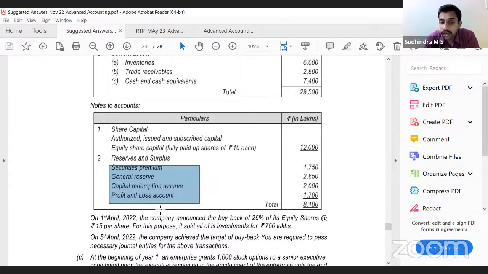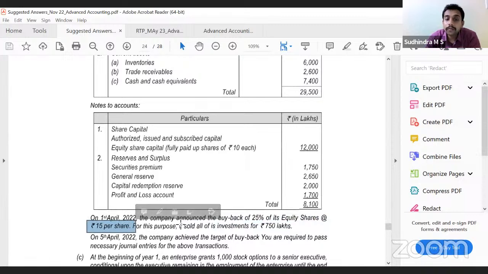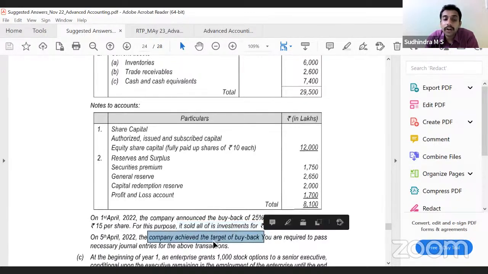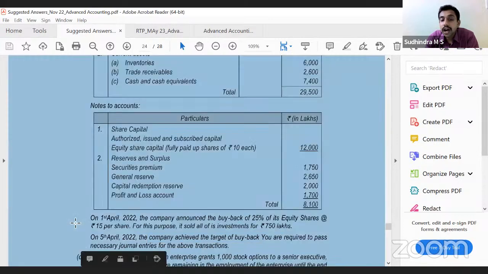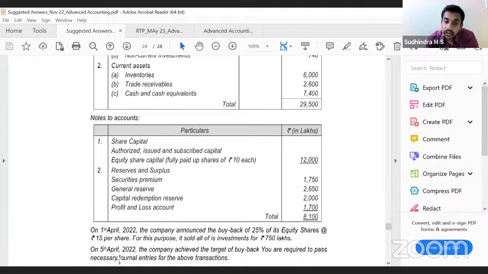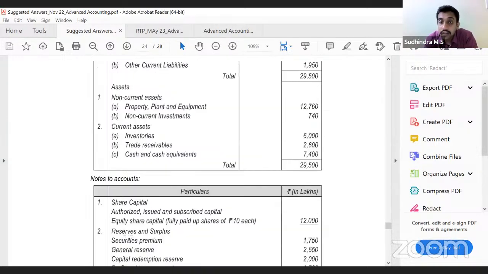On 1st of April 2022, the company announced buyback of 25% of its equity shares at rupees 15 per share. For this purpose, it sold all of its investments for 750 lakhs. On 5th of April 2022, the company achieved the target of buyback. You are required to pass necessary journal entries for the above transaction. So we have to just pass journal entries. Easy, 4 journal entries that we have to pass. Simple. This was also 5 marks. Okay. Next, RTP.